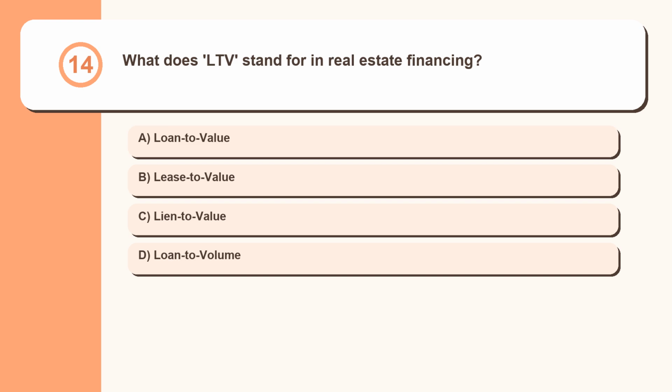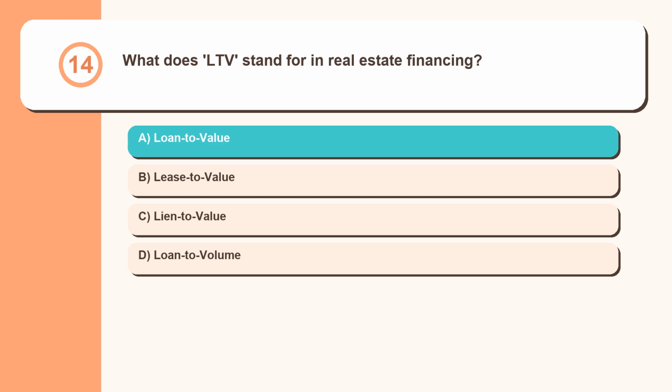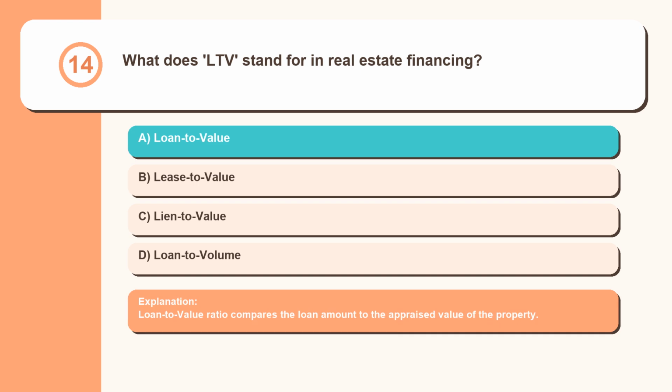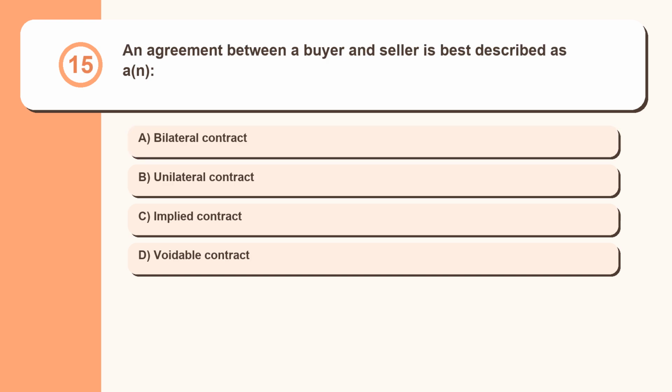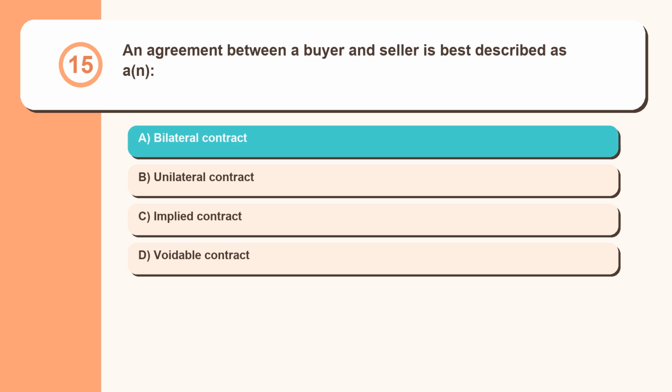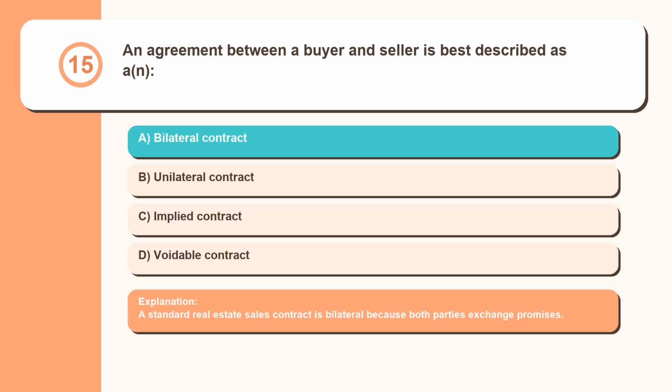Question 14. What does LTV stand for in real estate financing? Loan to value, lease to value, lien to value, loan to volume. Loan to value ratio compares the loan amount to the appraised value of the property. Question 15. An agreement between a buyer and seller is best described as a bilateral contract, unilateral contract, implied contract, voidable contract. A standard real estate sales contract is bilateral because both parties exchange promises.